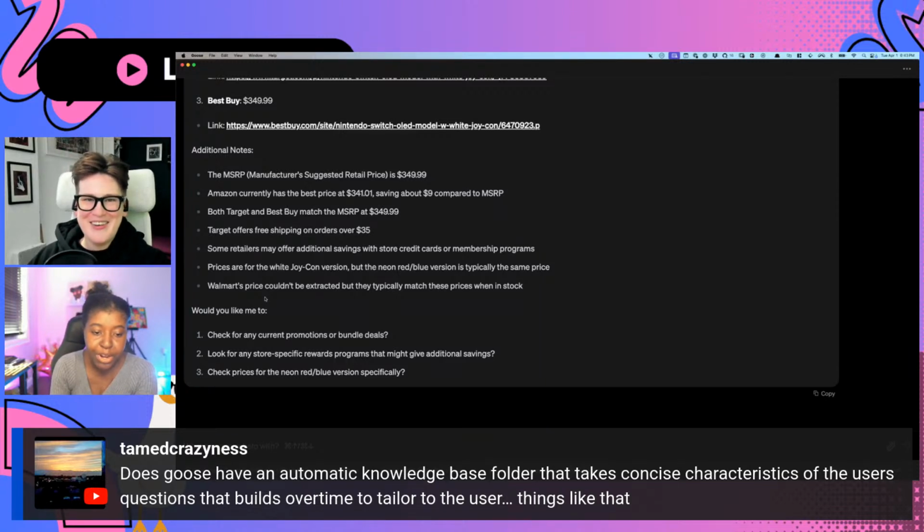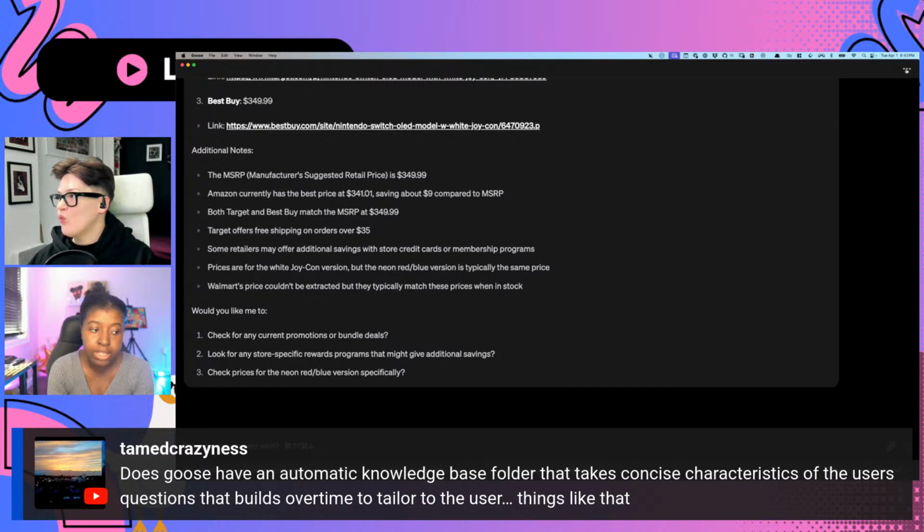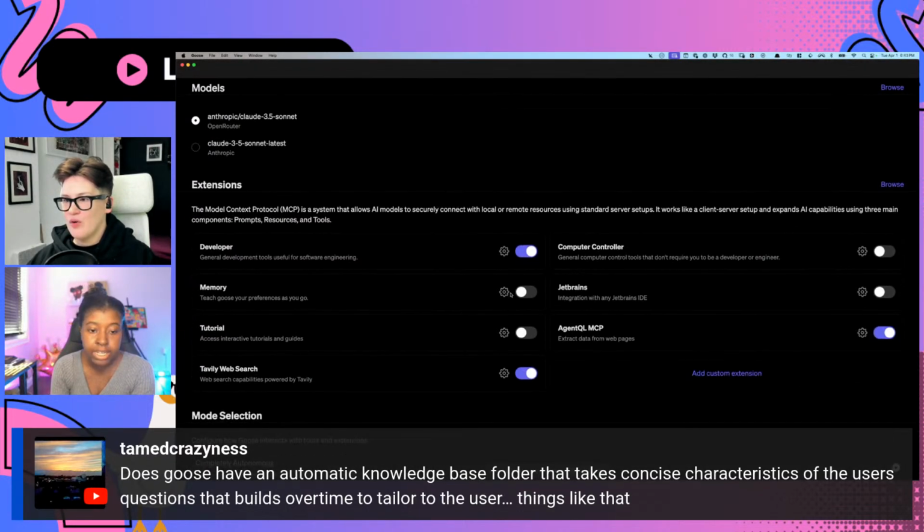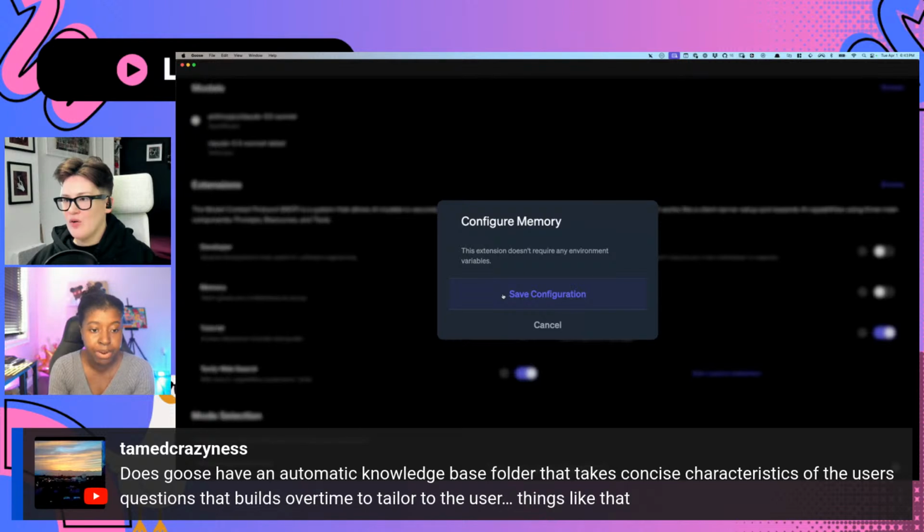Yeah, that's not fair. And then someone was asking, hopefully I'm able to answer this: does Goose have an automatic knowledge base folder that takes concise characteristics of the user's questions and builds that over time to tailor for the user? Okay, so we have a memory extension, which is an MCP that's built in. I use that memory extension to get it to learn my preferences.